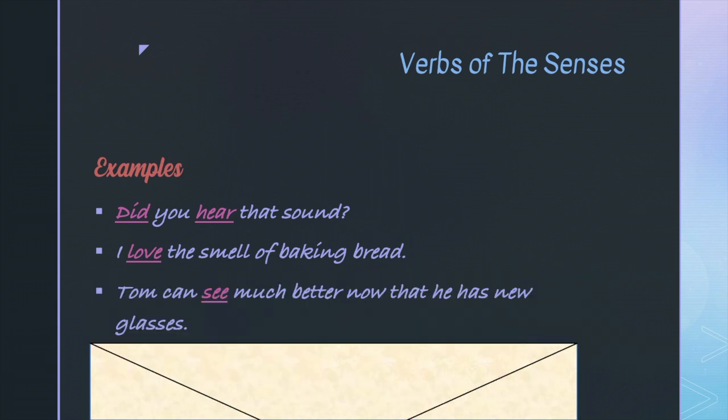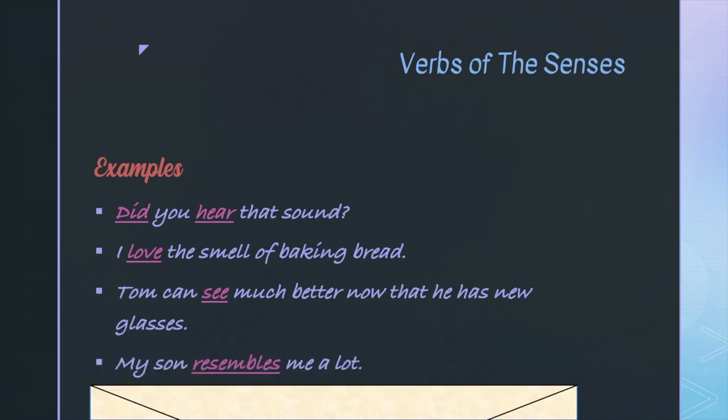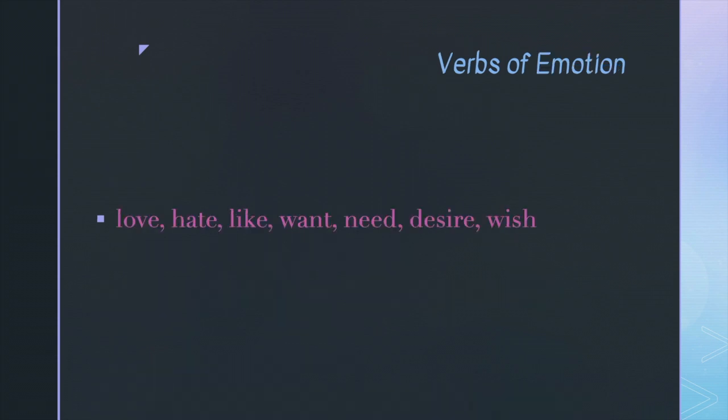Tom can see much better now that he has new glasses. And my son resembles me a lot. This is very true. My oldest child has always looked like me. The next type of stative verb is verbs of emotion, like love, hate, like, want, need, desire, and wish.